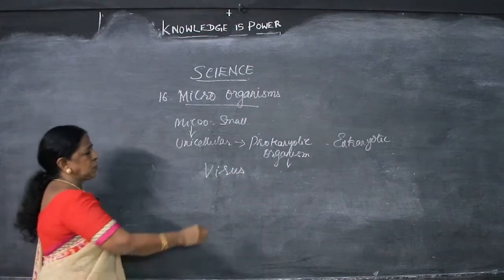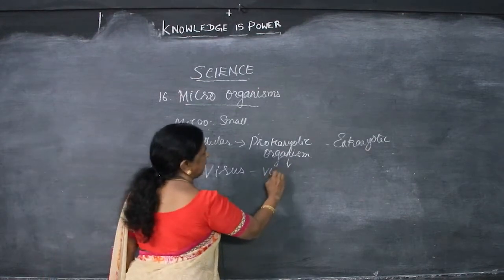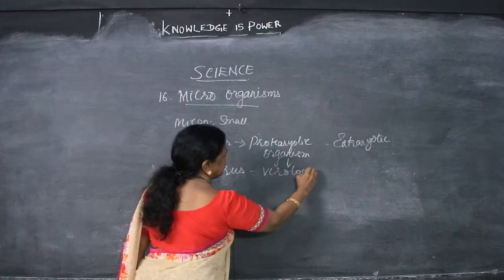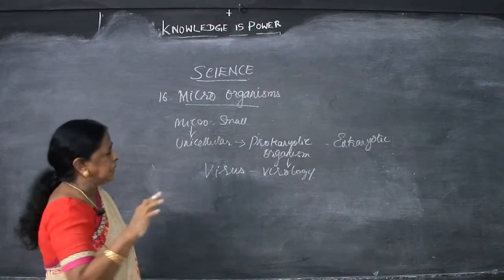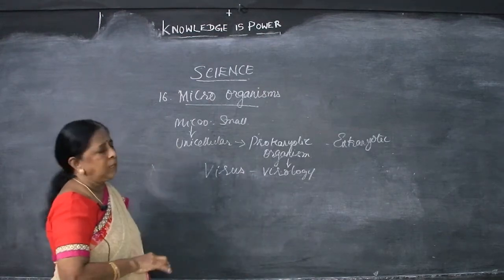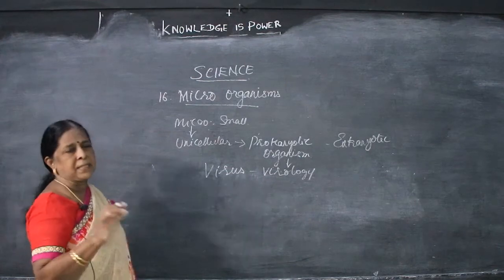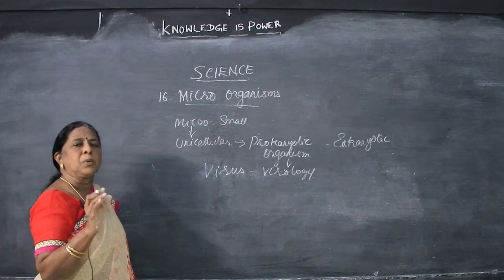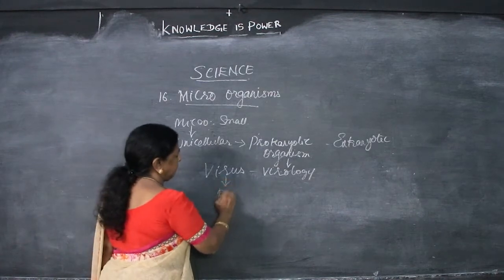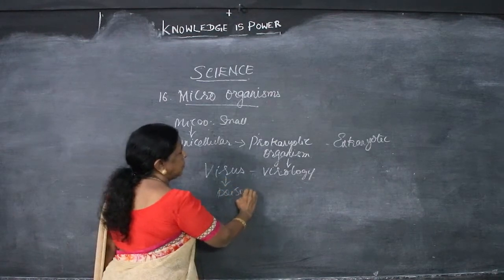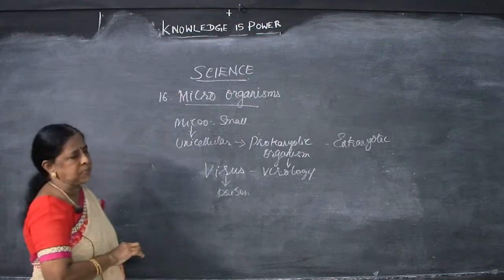Study of virus is known as virology. Virology is the branch of science that deals about virus only. Virus, they are living characters. So, what's the other meaning of virus? Poison. It contains poisonous substances.